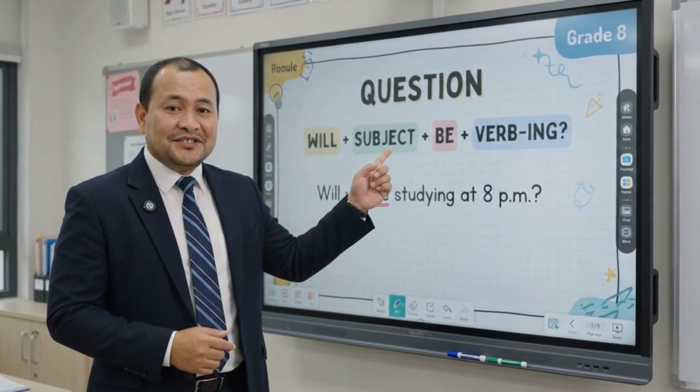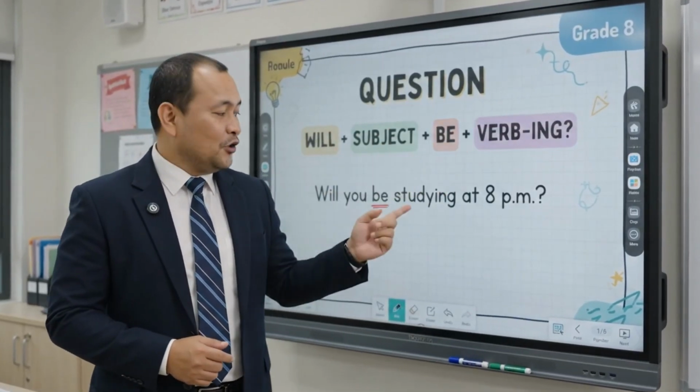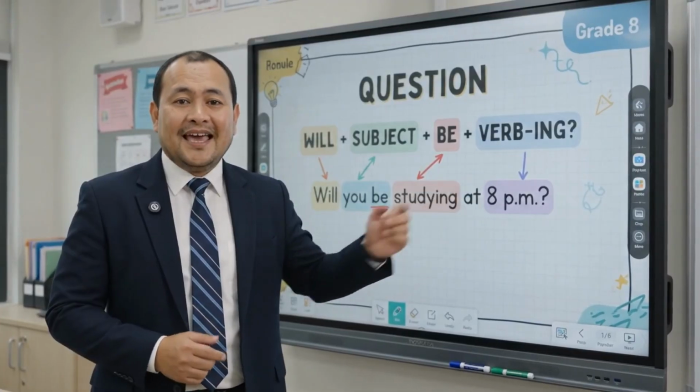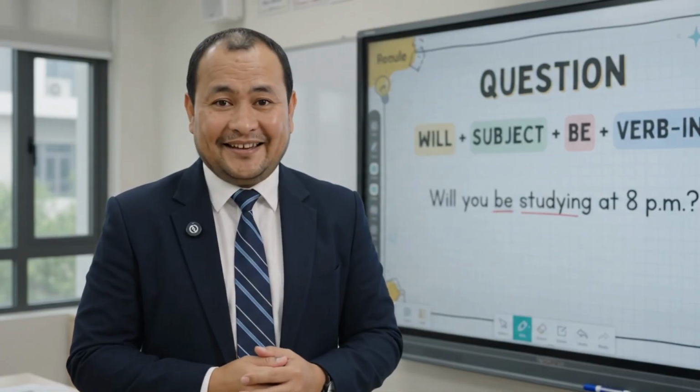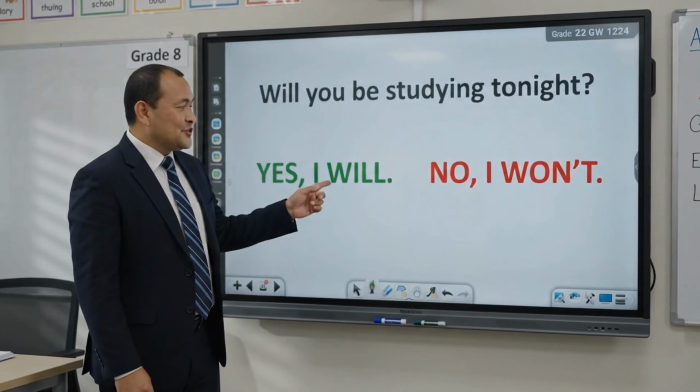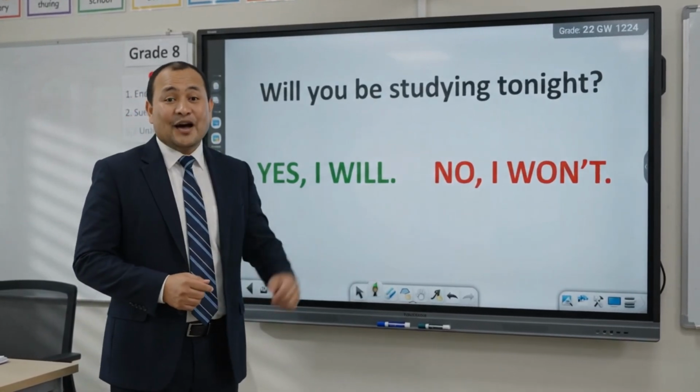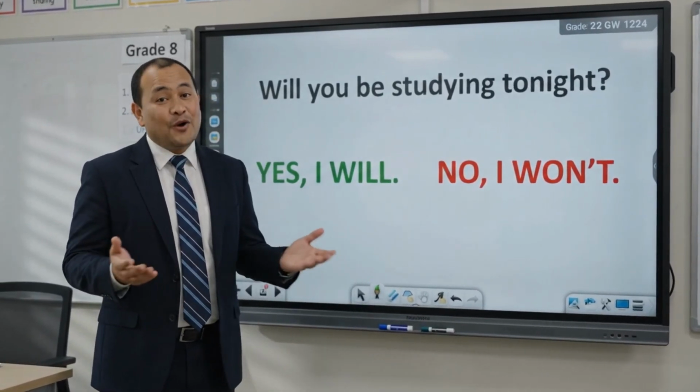To make a question, begin with will, followed by the subject, be, and the verb ending in ing. For short answers, we say, yes, I will, or no, I won't.